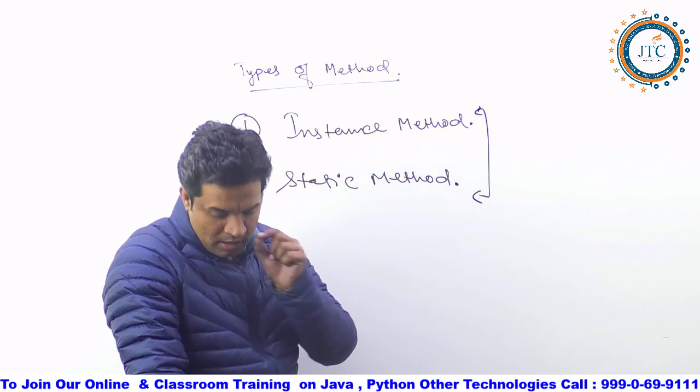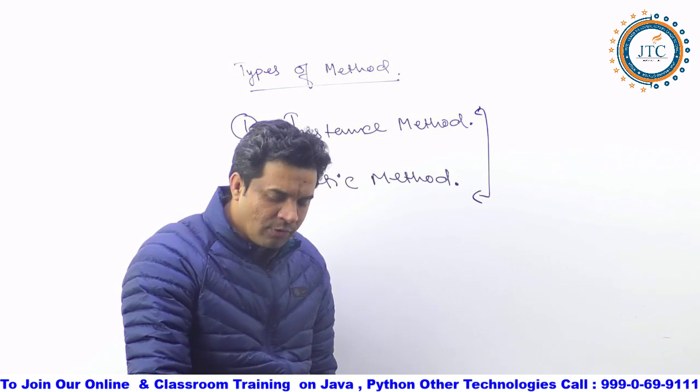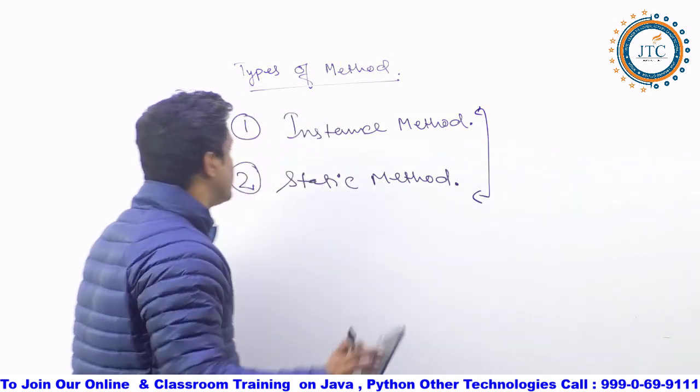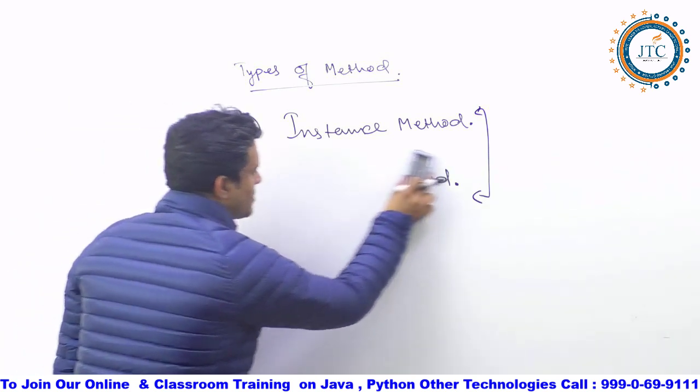Fine. Now based on that, how do we first define the instance method and the static method? Understand it here first. So see, I'll just remove it out.